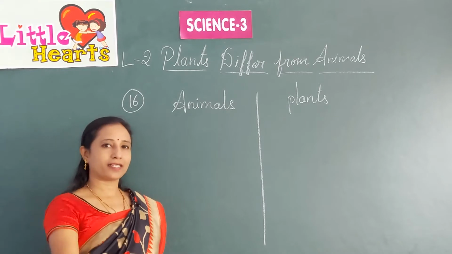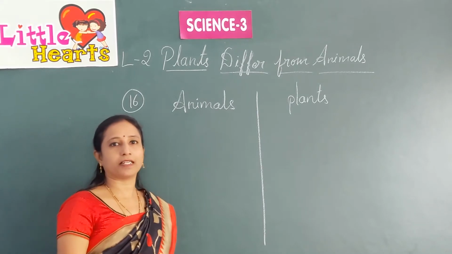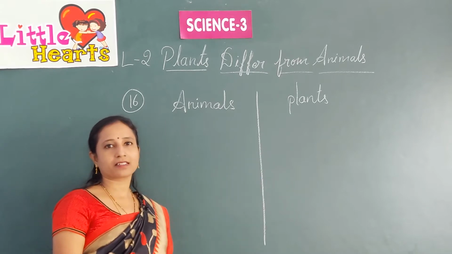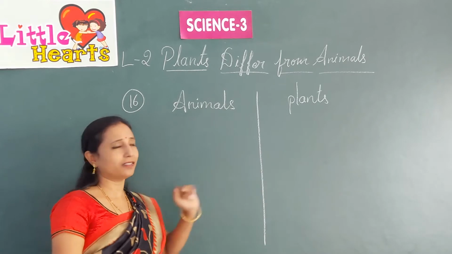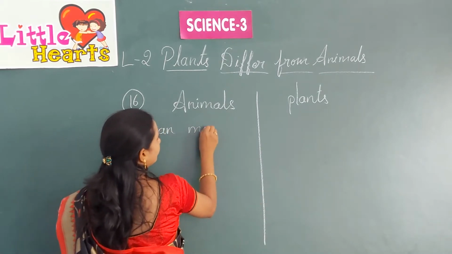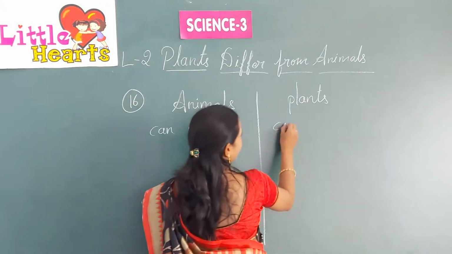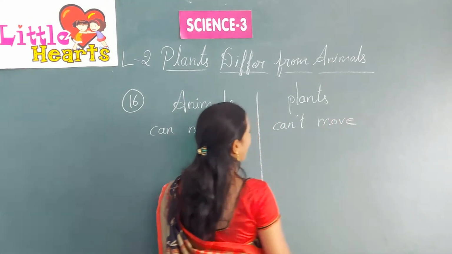When you look at an animal, the animal can't sit stably at one place. But what about plants? Plants cannot move. This is the main difference between plants and animals. Animals can move, plants can't move.